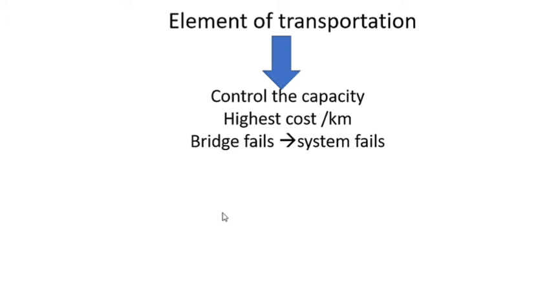Highest cost per kilometer. It means the construction cost is higher. And if the bridge fails, the total transportation system will fail, because sometimes bridges connect the roads and cross over the river. Then if the bridge fails, the transportation system will entirely fail.